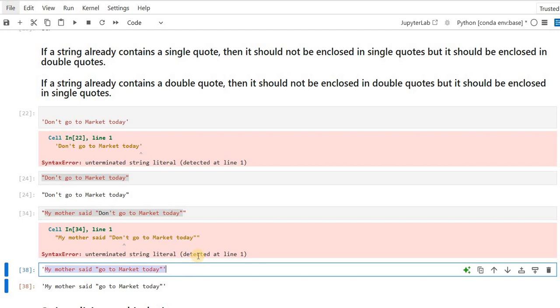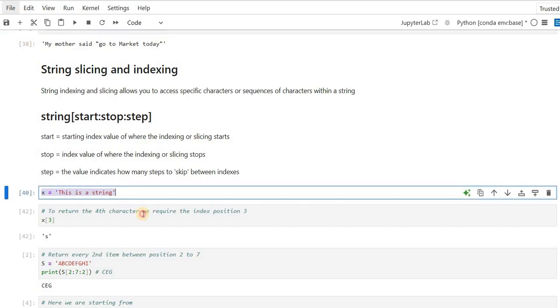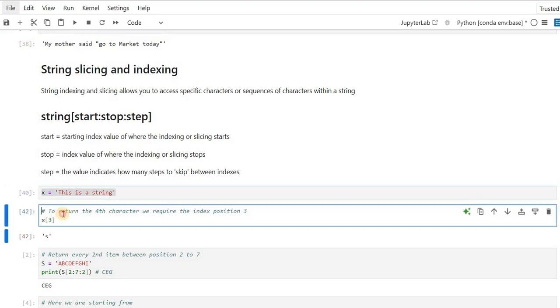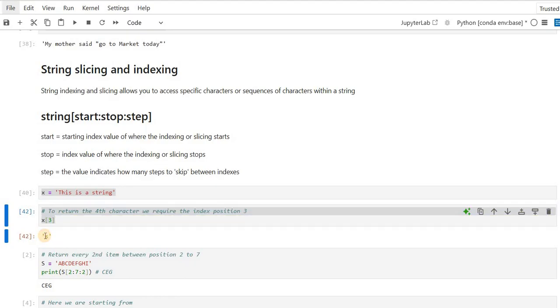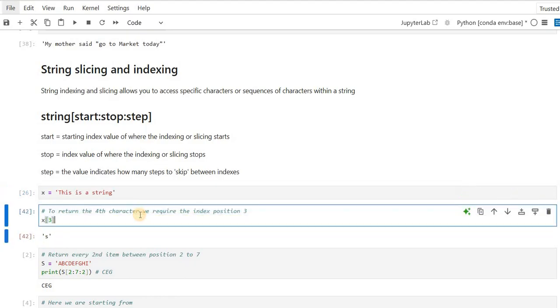Now we will see what string slicing and indexing is. Already you know what string indexing is: start colon stop colon step. Suppose this is a string x, and I want to return the fourth character. You cannot give x[4]. Fourth means 0, 1, 2, 3, so you have to give x[3]. Remember, all indexing starts from 0.